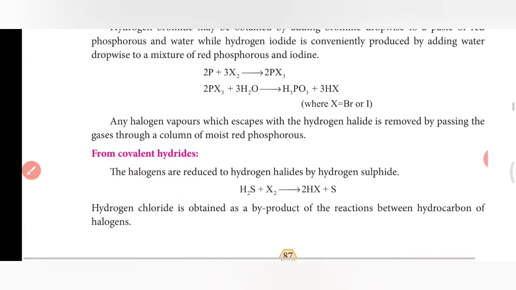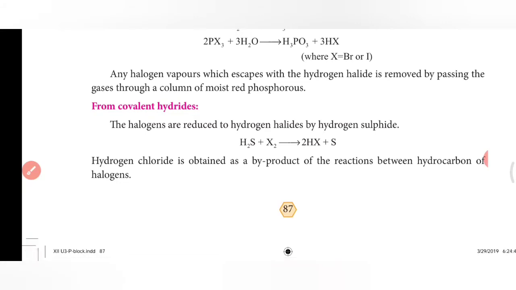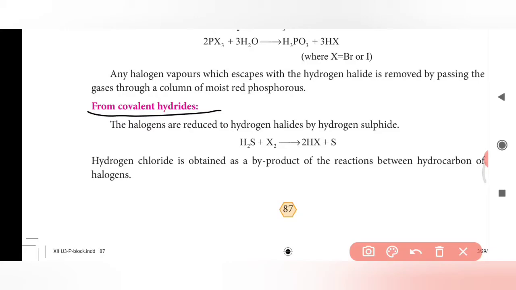Any halogen vapors which escape with the hydrogen halide are removed by passing the gases through a column of moist red phosphorus. From covalent hydrides, the halogens are reduced to hydrogen halide by hydrogen sulfide. Reduced means nothing but addition of hydrogen. The halogens are reduced means addition of hydrogen to the halogens to make hydrogen halides.